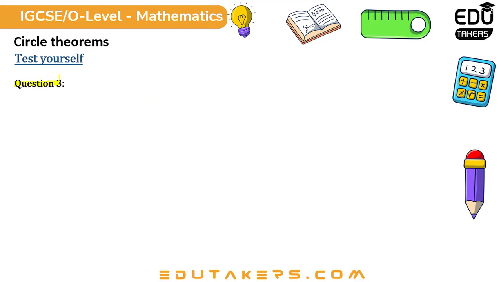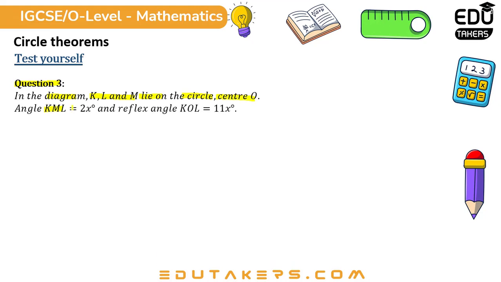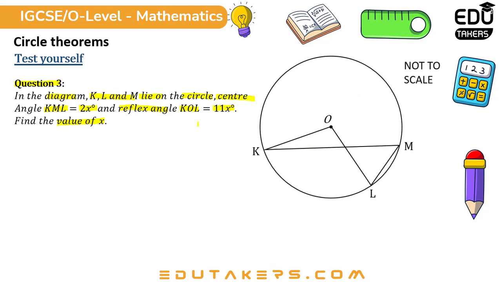Question number 3. In the diagram, K, L and M lie on the circle, center O. Angle KML is 2x degrees and reflex angle KOL is 11x degrees. Find the value of x. KML is given, reflex angle KOL is given. The diagram is not to scale. It's a 3 mark question. You have to find the value of x.